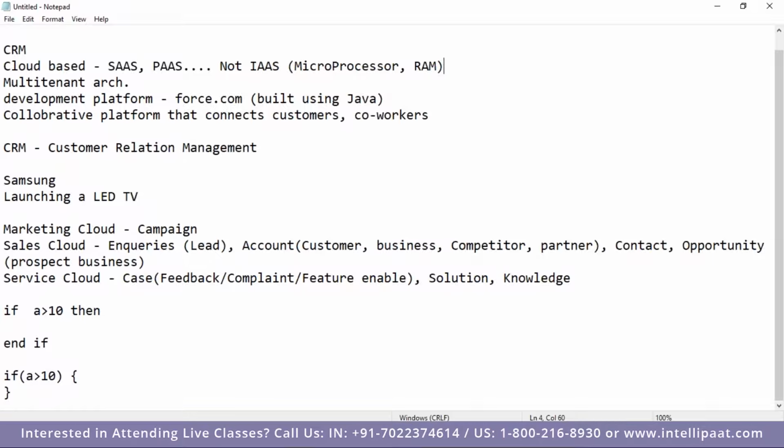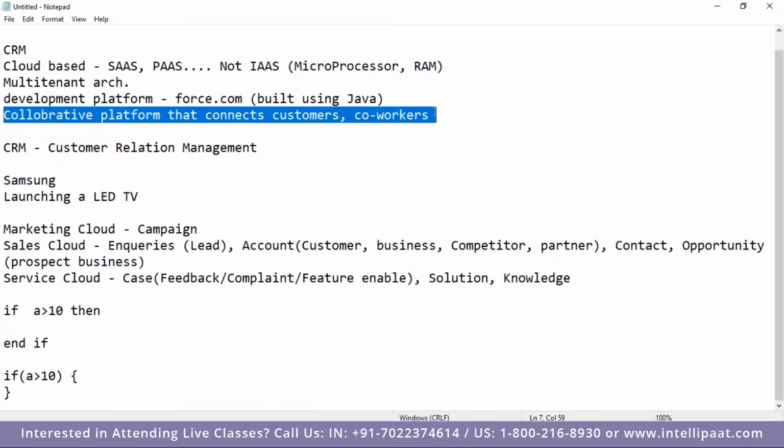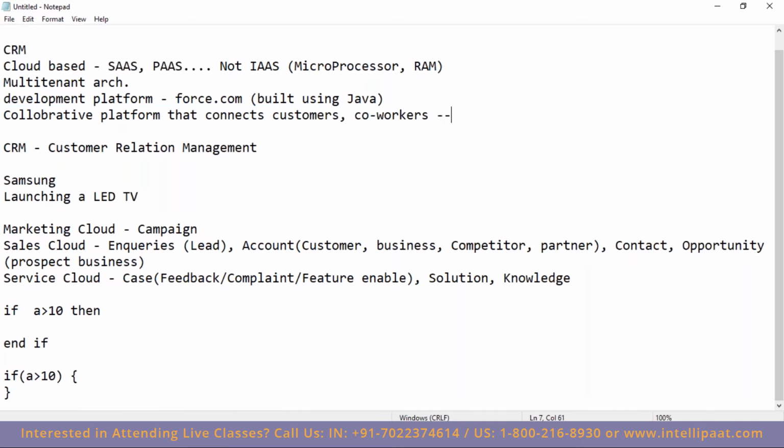So Salesforce is taking care of it and ensures that everyone's instances are running at their fastest speed. Along with that, Salesforce is providing a lot more things apart from the CRM. It is providing a collaborative platform where your organization, your customers, and your employees can talk together, discuss, and work together. We call that platform Chatter.